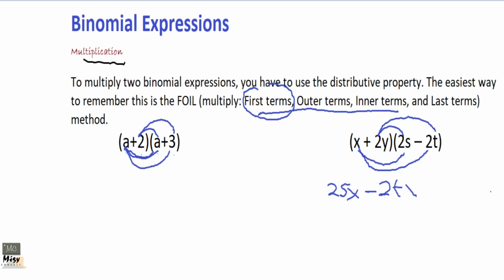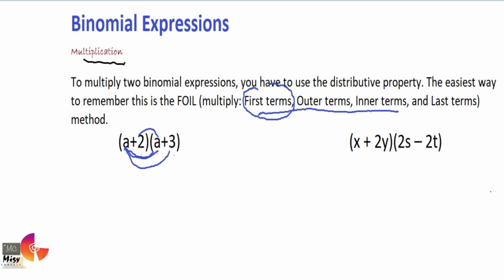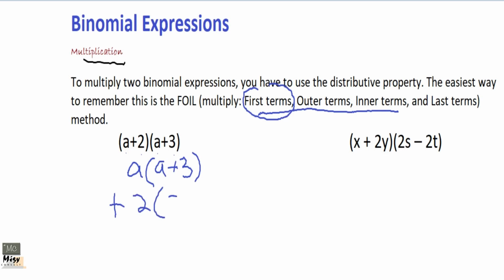Now let's work in a different way. We are not using the FOIL method now. Now we are going to use a method which distributes them. So anytime you are given this, let the first term multiply everything in the parentheses of the second. So a times a plus 3. You've done for the first one, okay? Then whatever sign follows the second one, bring that sign. So plus 2 for the second number. A plus 3. That is it.